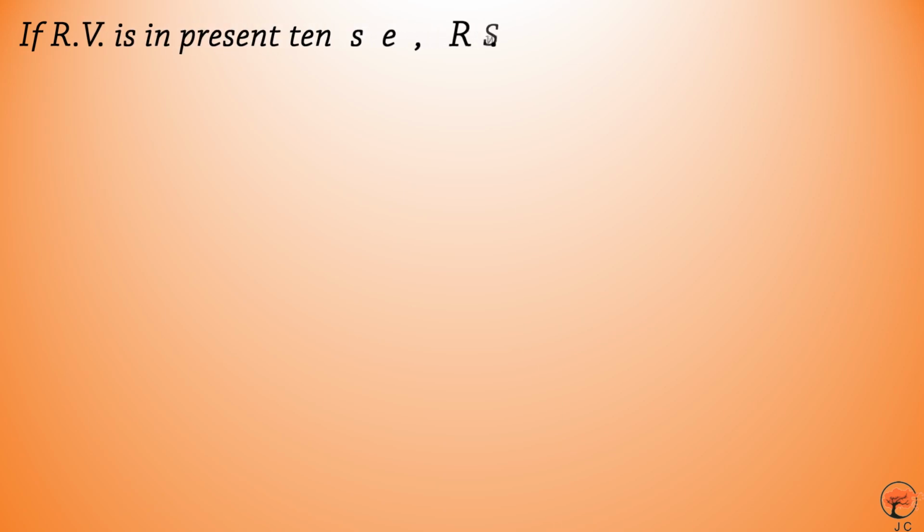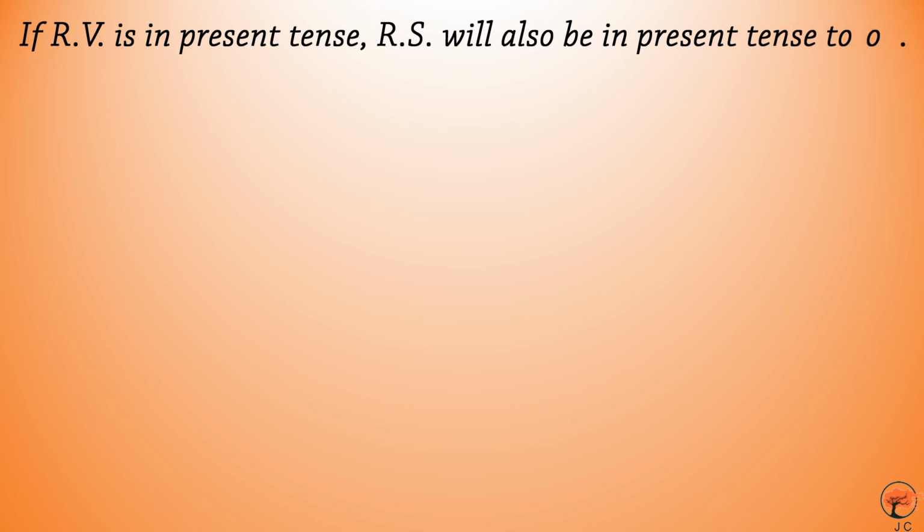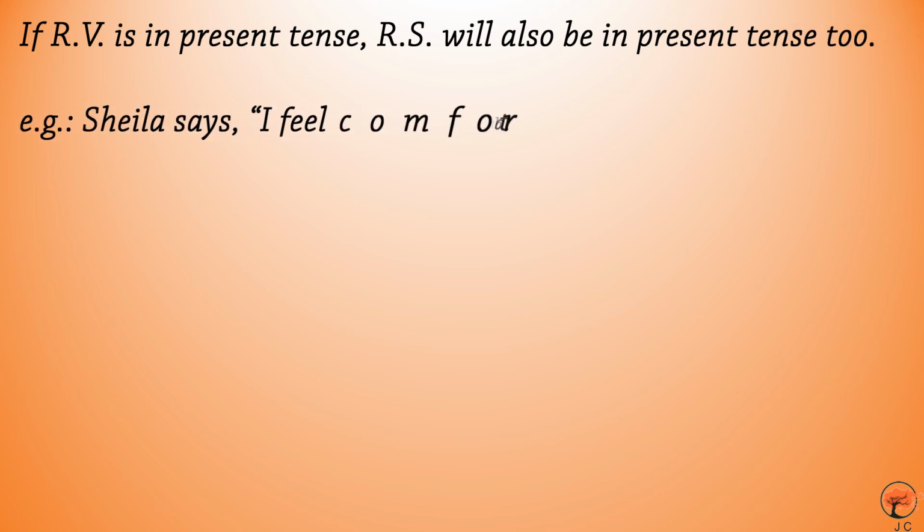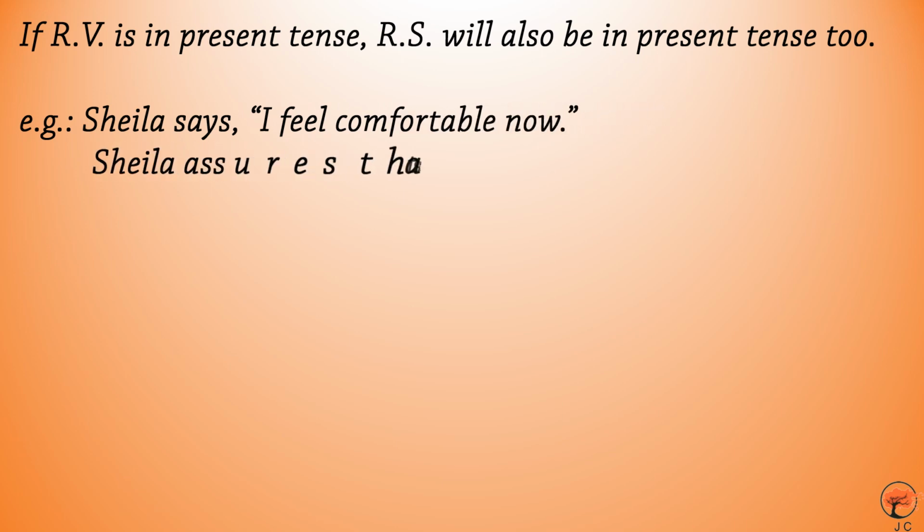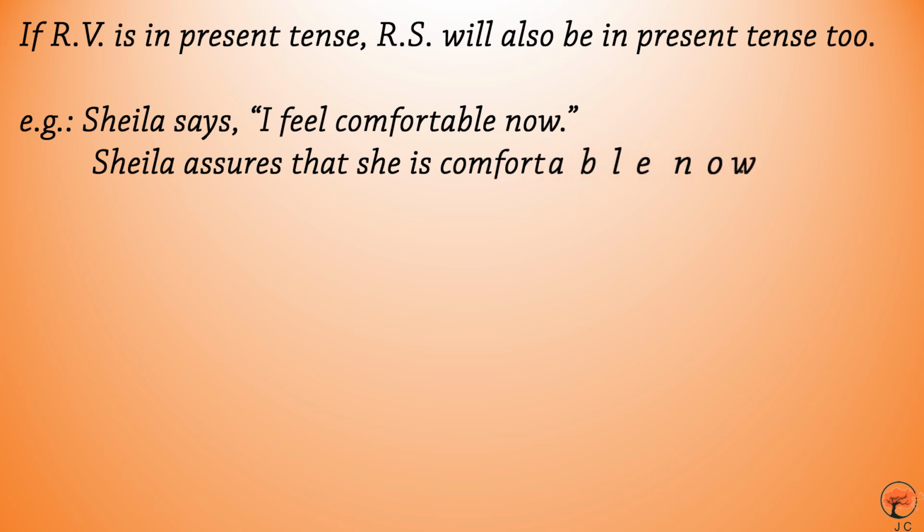If the reporting verb, or RV, is in present tense, the reported speech, or RS, will also be in the present tense. Example: Sheila says, "I feel comfortable now." In indirect speech, it will be: Sheila assures that she is comfortable now.